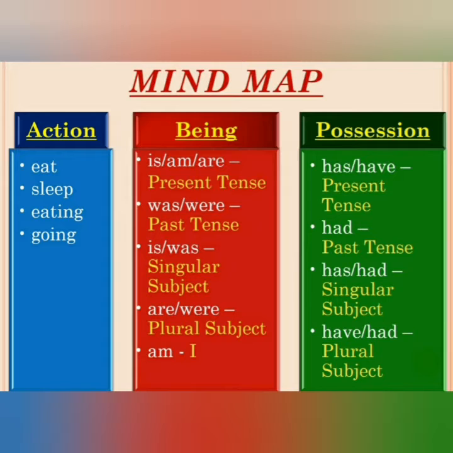And possession, the verbs that show us possession. Has, have with present tense. Had with past tense. Has and had with singular subject. Have and had with plural subjects.